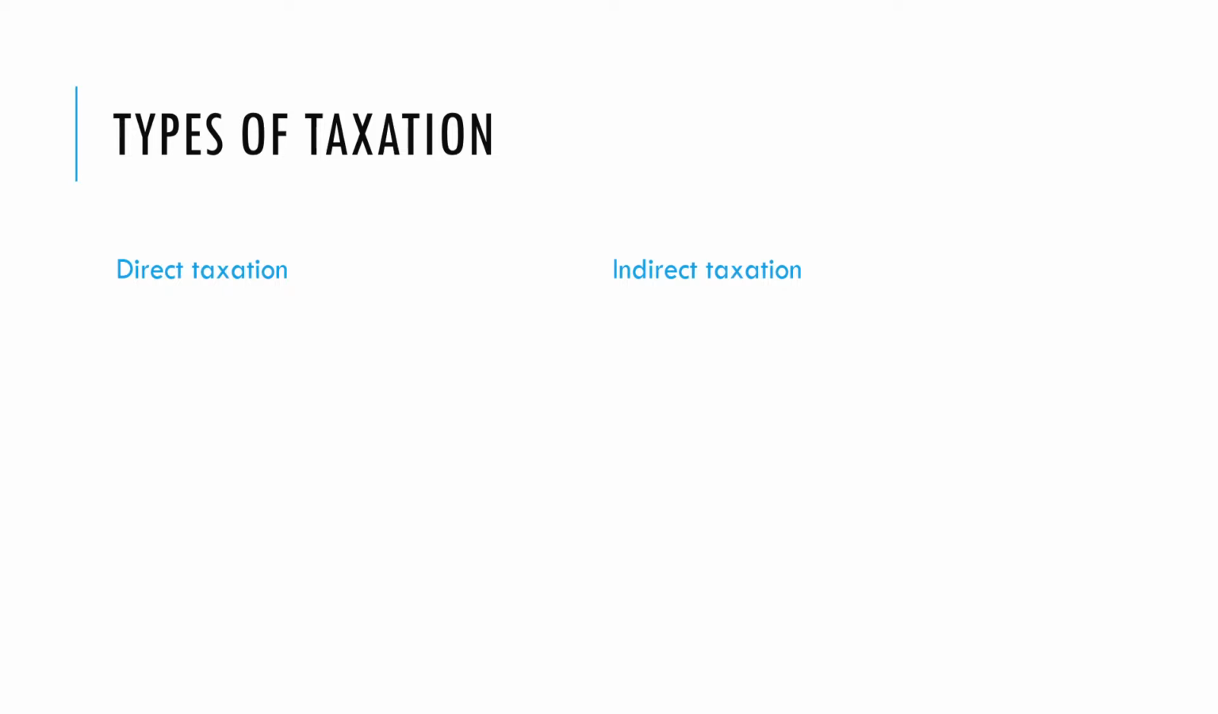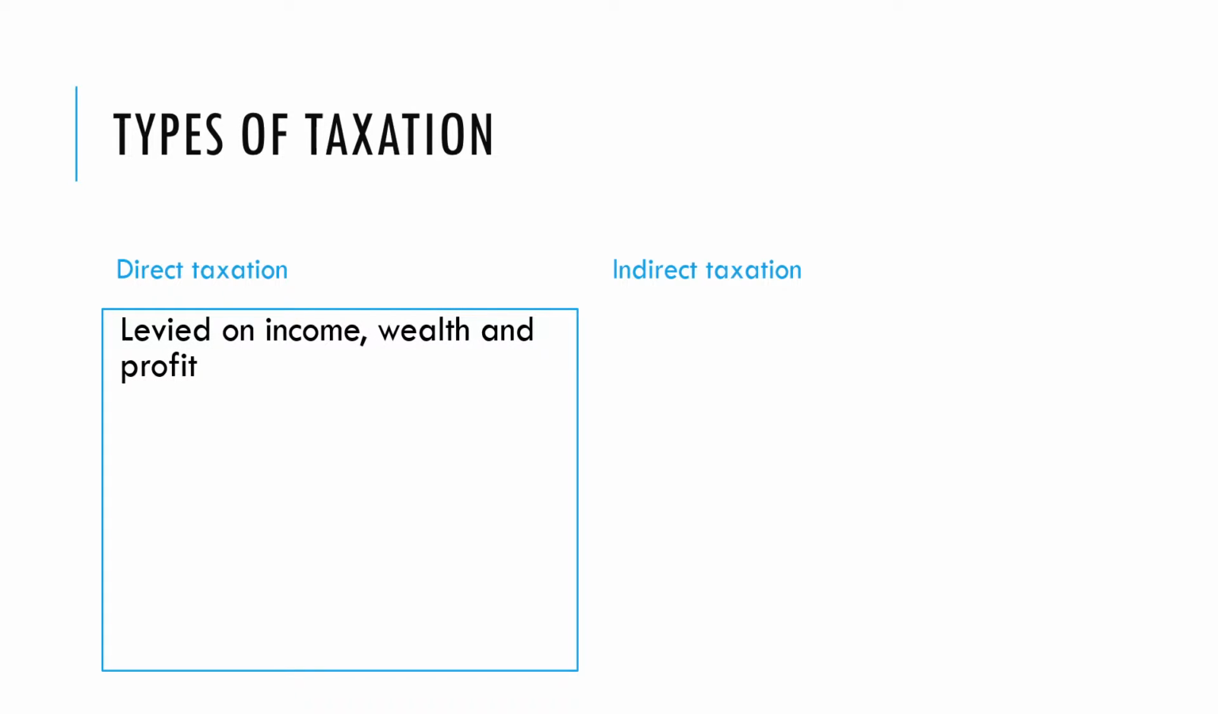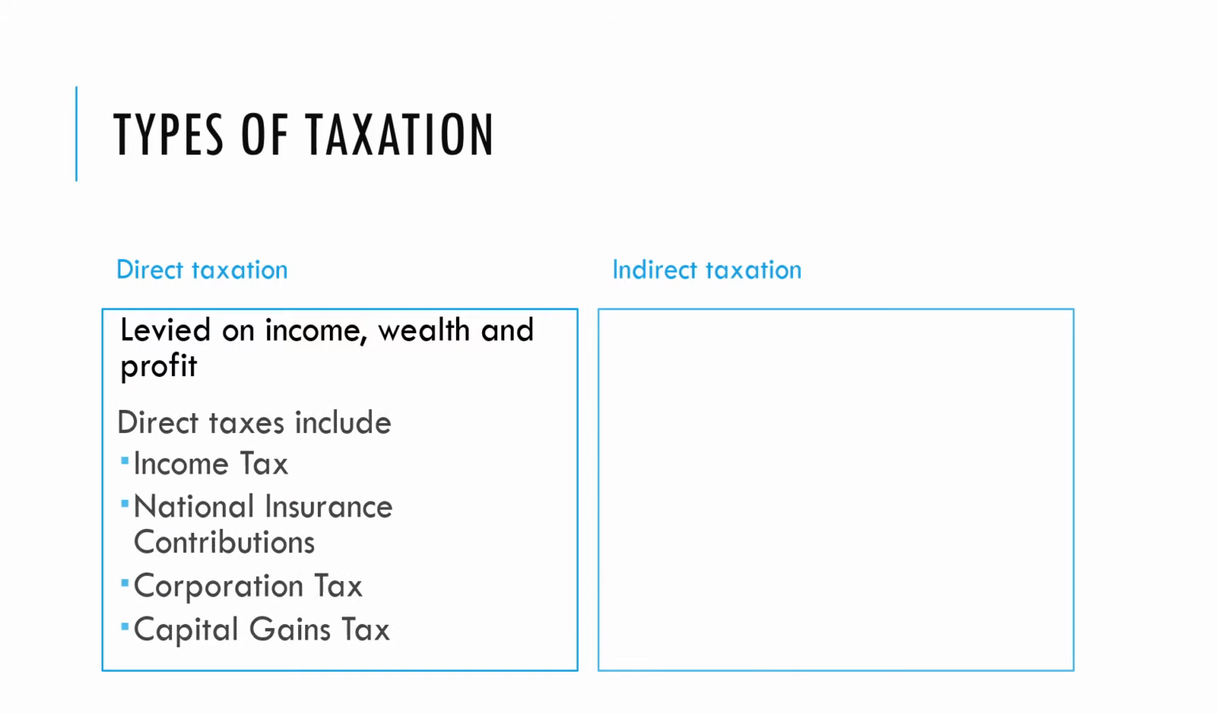We can break them down into two main types of taxation. The first one is direct taxation. Those are taxes that are applied to people's incomes or wealth or profit. It is applied directly, so it is very difficult to avoid it through your choices. So examples would include income tax, national insurance contributions, corporation tax. You have no choice. If you earn a certain amount, you pay income tax. If the business makes profit, it pays corporation tax.